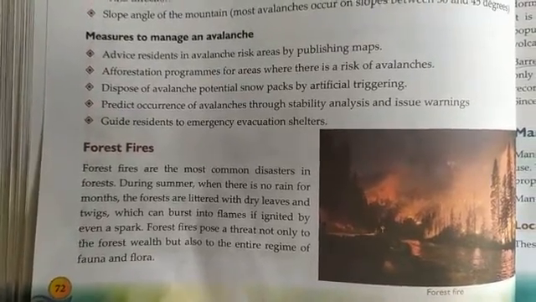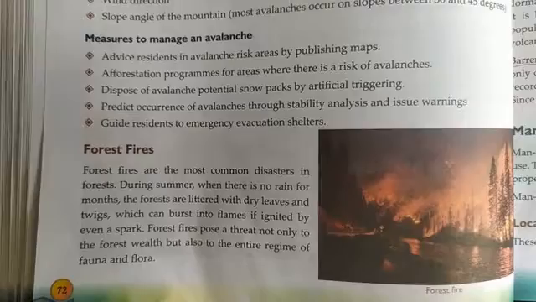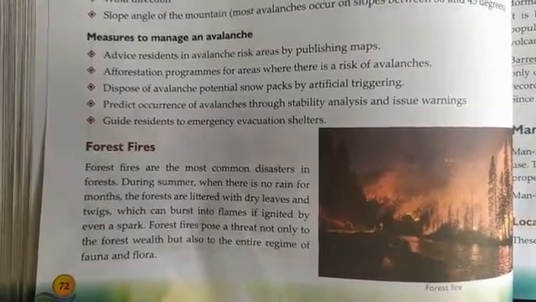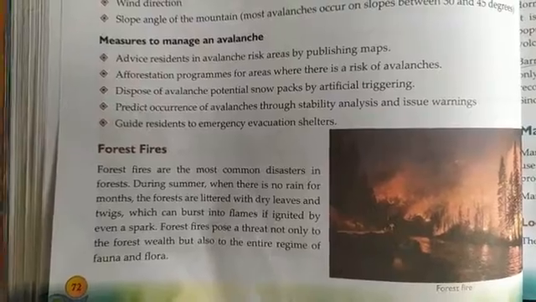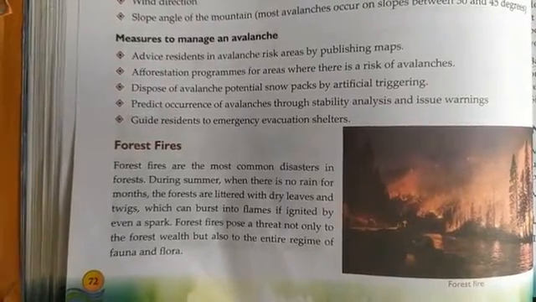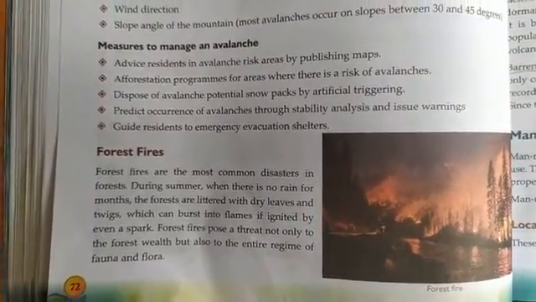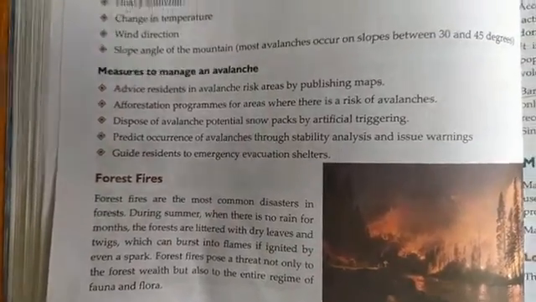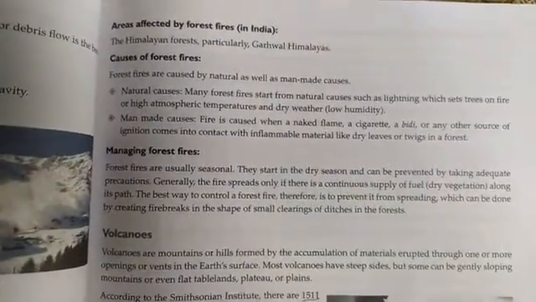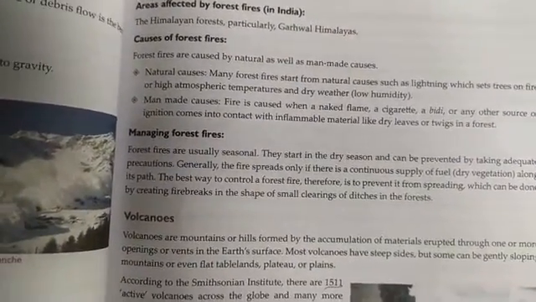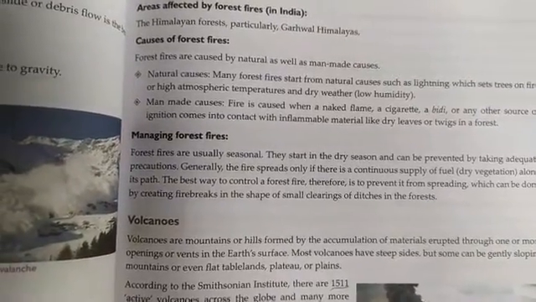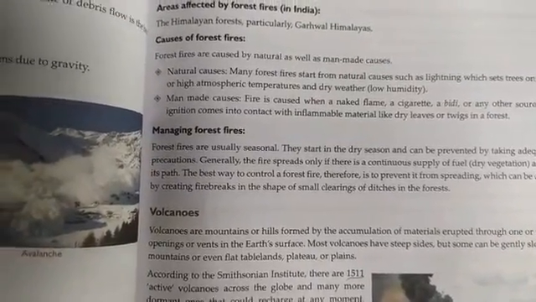So these forest fires pose a threat not only to the wild vegetation or the wild animals, but also to the entire regime of fauna and flora, to the entire ecosystem as well, including human beings. Areas affected by forest fires in India: the Himalayas forest, particularly Garhwal Himalayas.